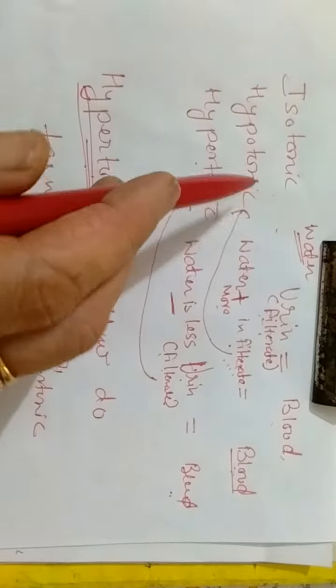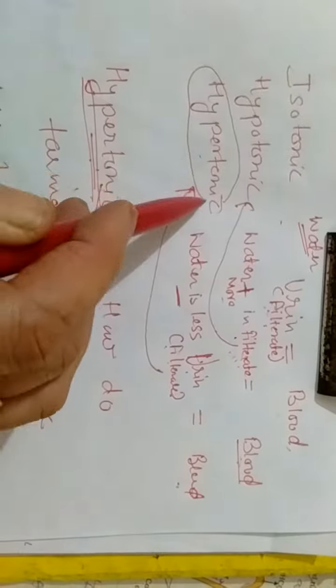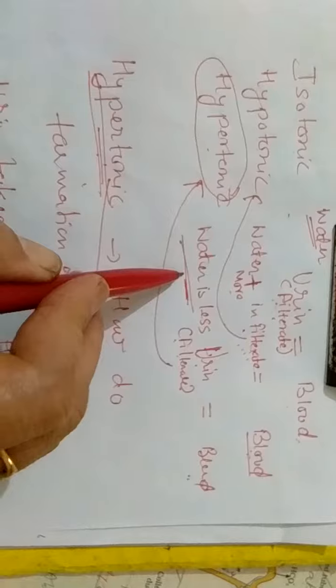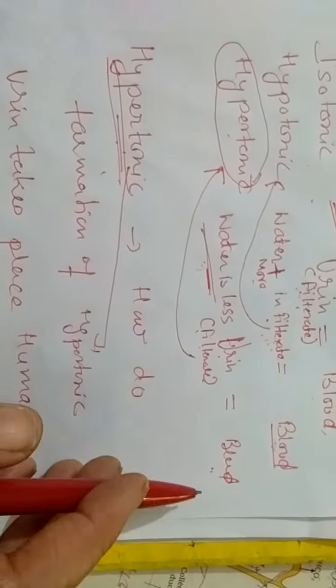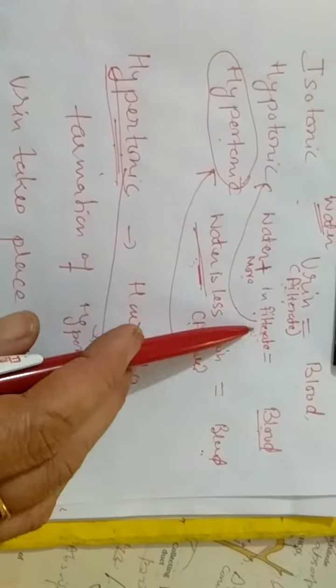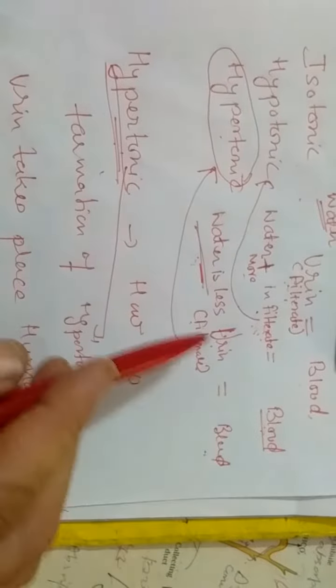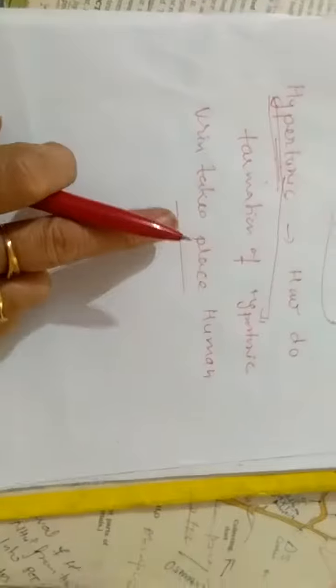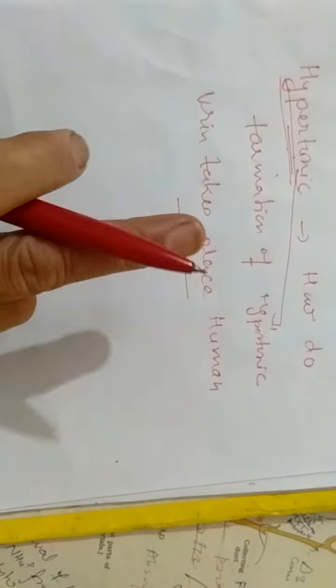And in what way urine becomes hypertonic, that is, the amount of water in it should be very low, because our body, the human body, cannot afford the loss of water along with the urine. So from this filtrate, the maximum water is absorbed in the blood so that the blood becomes thinner in comparison to the urine, and urine becomes thicker in comparison to the blood, so that urine is considered hypertonic in comparison to the blood. So now we are discussing how the hypertonic urine is formed.